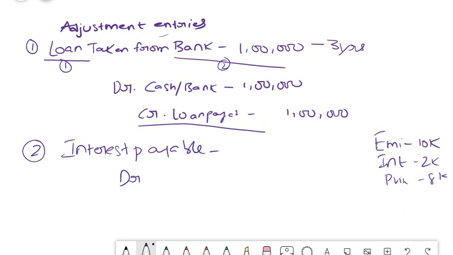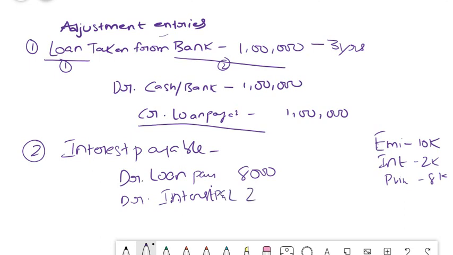So simply we will debit loan account, loan payable, for 8,000, and there is something called interest, isn't it? What is interest, friends? Interest is an expense. Expense means nominal account. Nominal account means debit P&L, debit all expenses and credit all income. So this is an expense for you. So this will come to your profit and loss account, debit. So you will charge interest account for that. This is P&L. Okay, I'm writing it here itself so that you don't get confused.